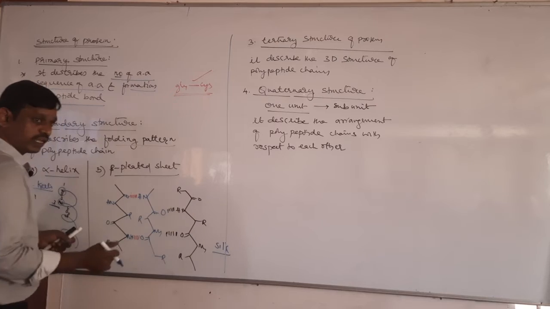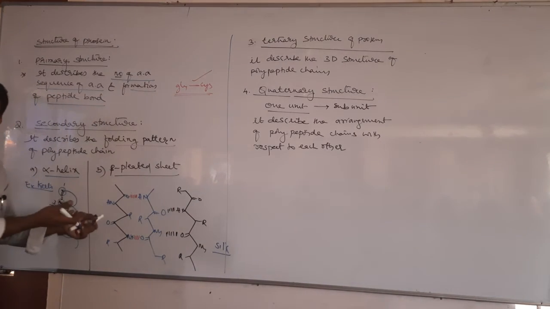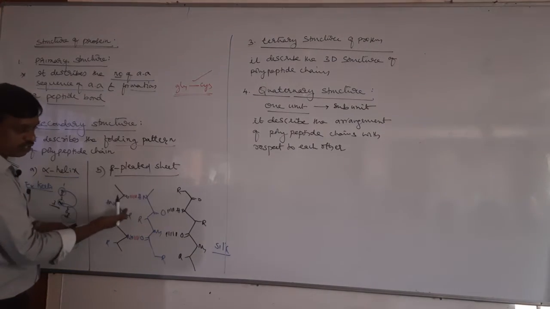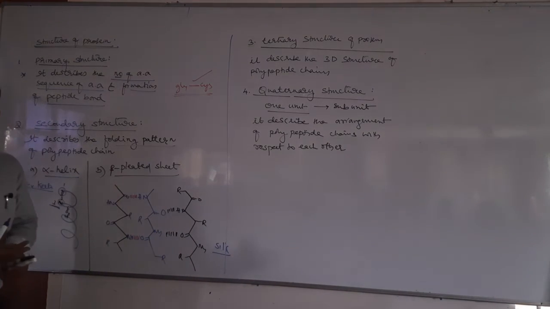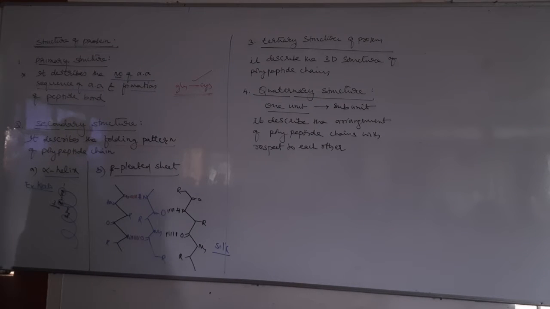The best example is silk fibroin. Silk can slide over. It has a sheet-like structure and the sheets can slide over each other. So that means this is possible with beta pleated sheet.